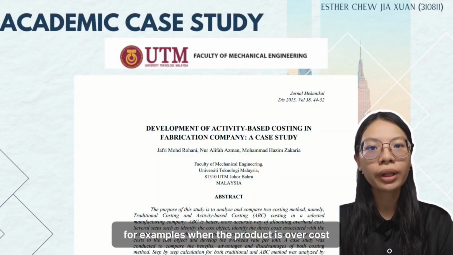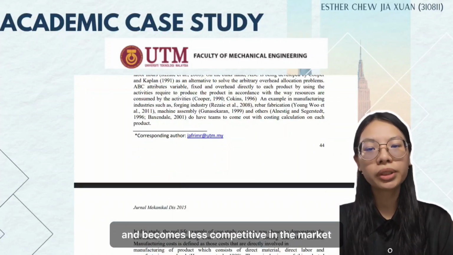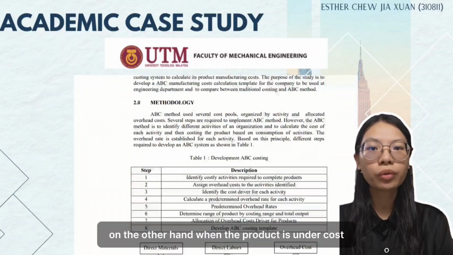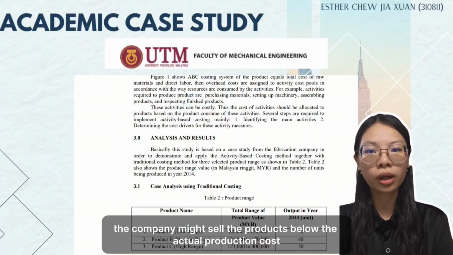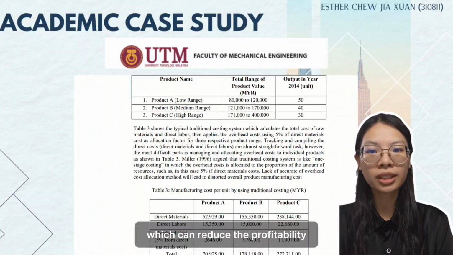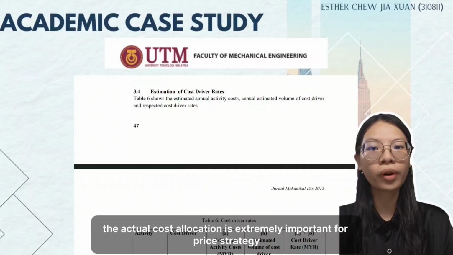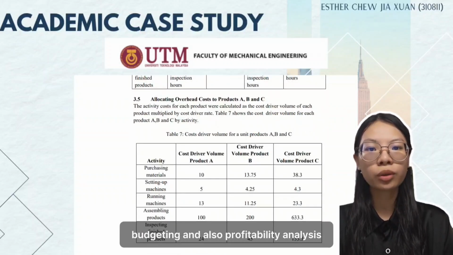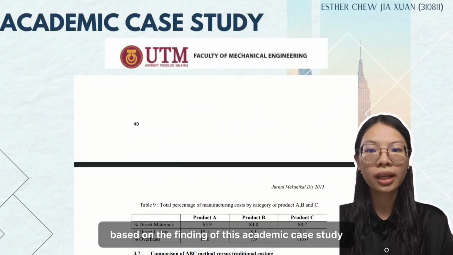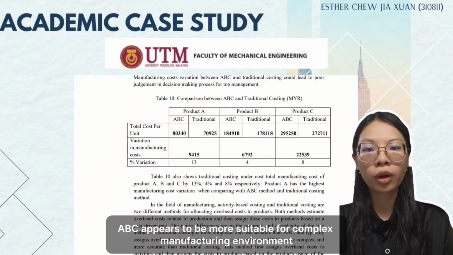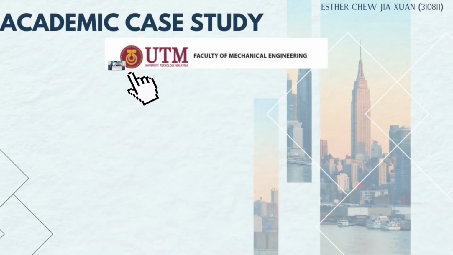For example, when a product is overcosted, the company might set the selling price too high and become less competitive in the market. On the other hand, when a product is undercosted, the company might sell the product below the actual production cost, which can reduce the profitability. Therefore, accurate cost calculation is extremely important for pricing strategy, budgeting, and also profitability analysis. Based on the findings of this academic case study, ABC appears to be more suitable for complex manufacturing environments when products consume resources differently.